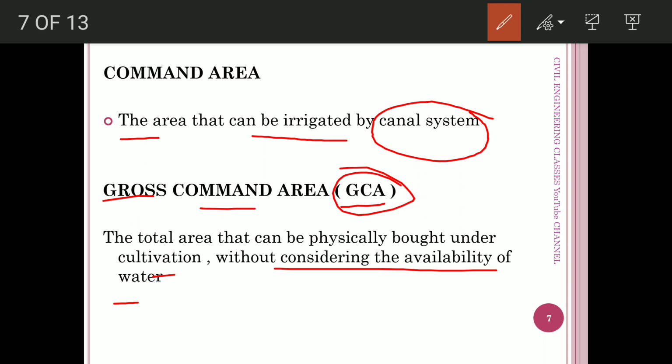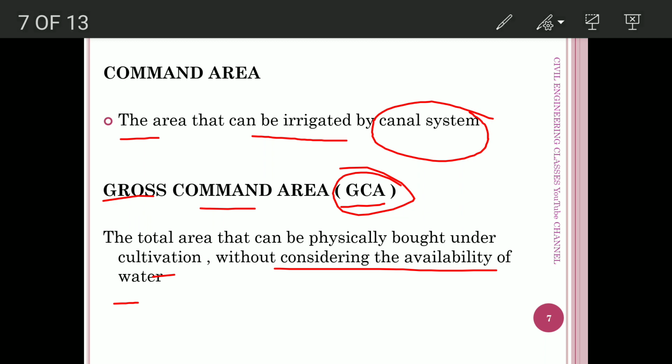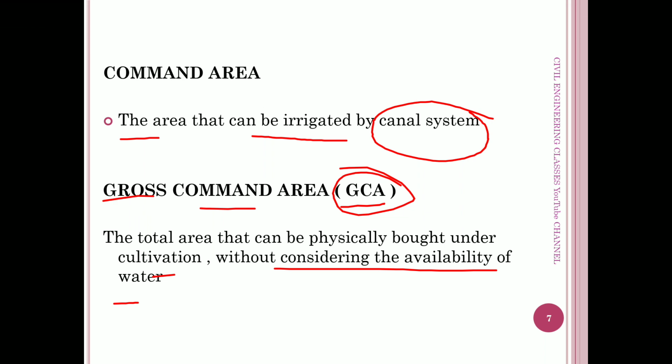There are residential areas, barren land, roads or railways near the canal that do not utilize the water from the canal. So the gross command area is the whole area which can utilize the water from a particular canal system without considering the availability of water in the canal.